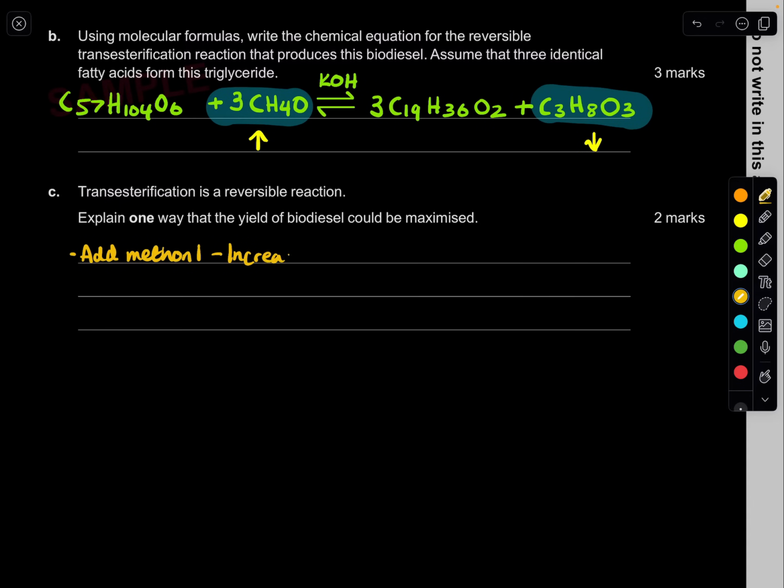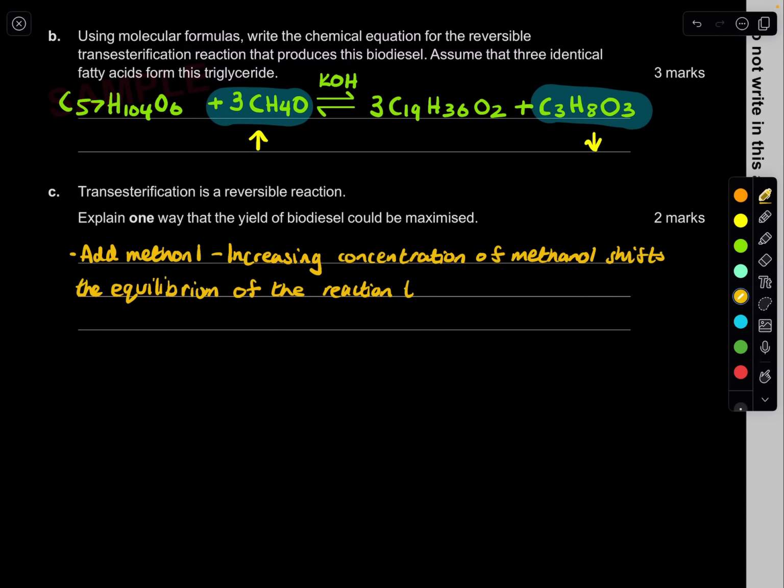So: increasing concentration of methanol shifts the equilibrium of the reaction towards the formation of more biodiesel and glycerol, according to Le Chatelier's principle.